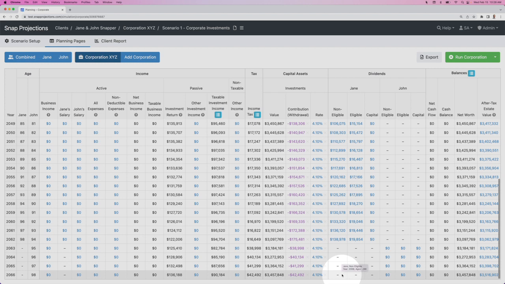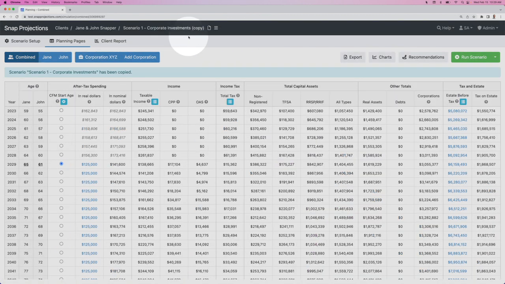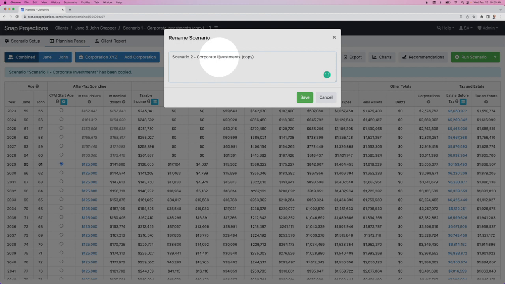Now, one thing that we want to explore with Jane and John is whether converting some of the money in their corporation into a whole life insurance policy could create a more tax efficient distribution of this excess cash to their final estate. So we're going to come up to the top of this plan and click copy scenario. And then we're going to run a second scenario where we use corporate insurance to see whether they might be better off using that strategy. So I'll just update this name to corporate insurance.